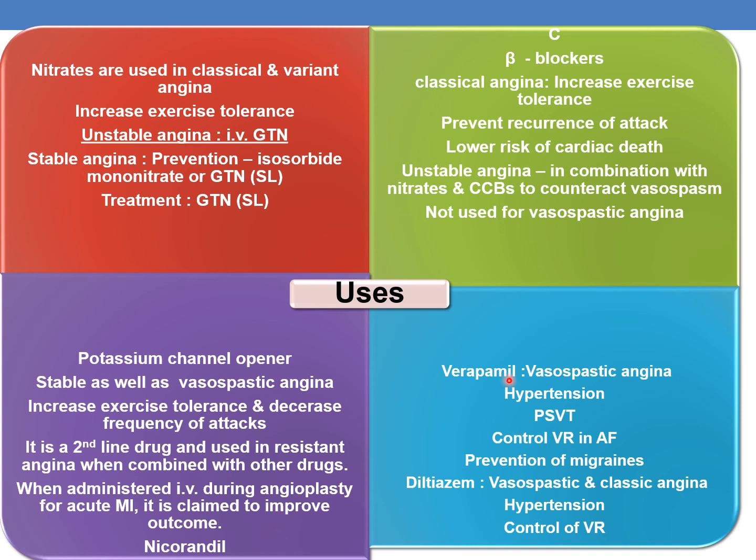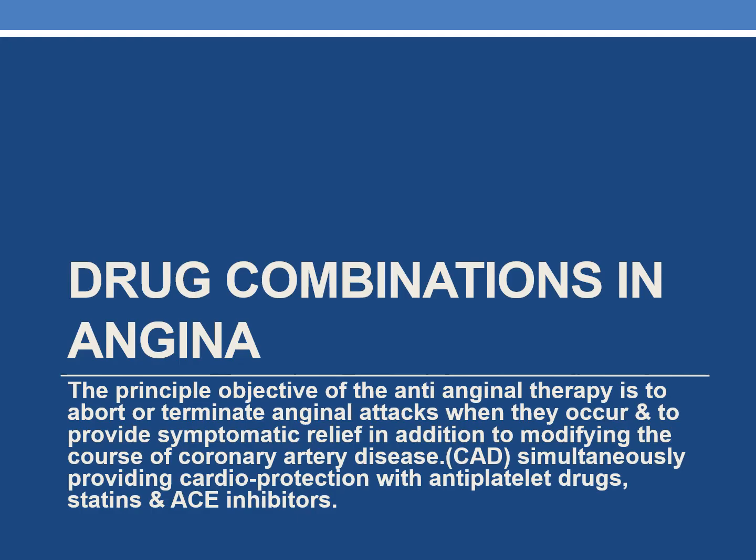Next are calcium channel blockers. Verapamil is used for treating vasospastic angina, hypertension, PSVT, to control ventricular rate in atrial fibrillation and for prevention of migraines. And diltiazem is used to treat vasospastic and classic angina, hypertension and to control the ventricular rate. Now finally coming to drug combinations in angina.